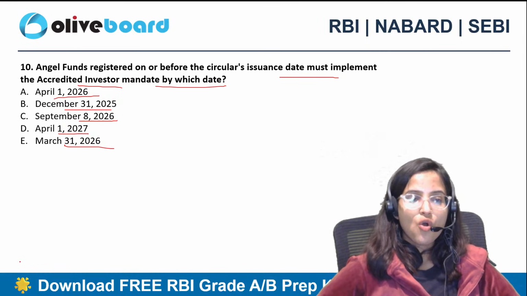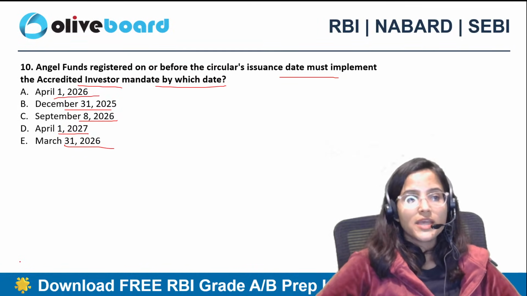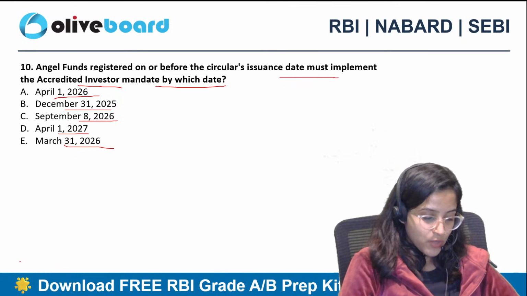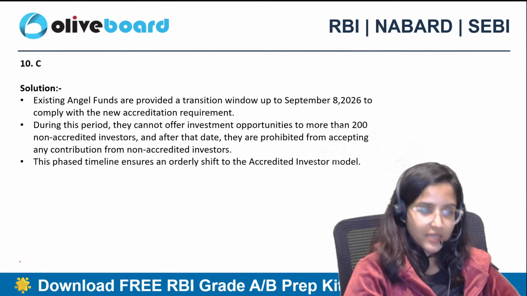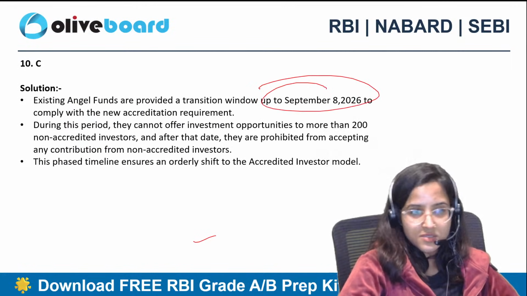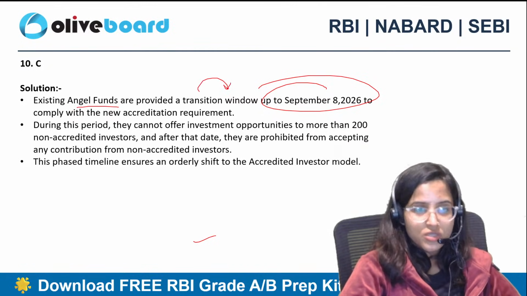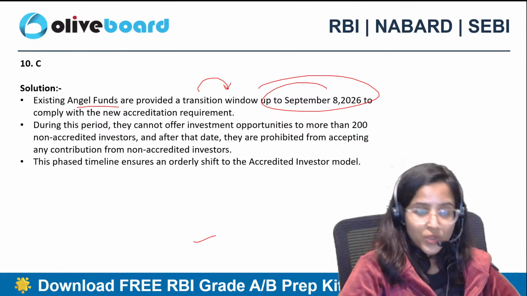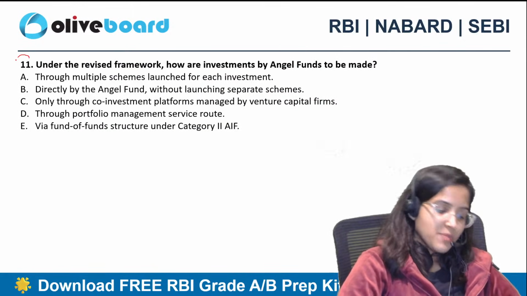Ashish has given me E as the answer, March 31, 2026, but the correct answer is C, September 8, 2026. ठीक है? So these existing angel funds are provided a transition window up to September 8, 2026.